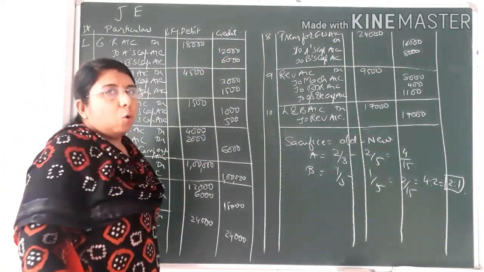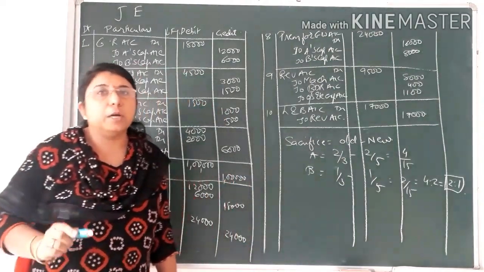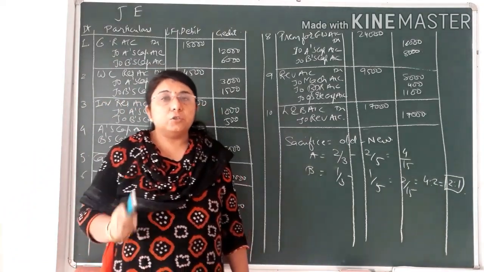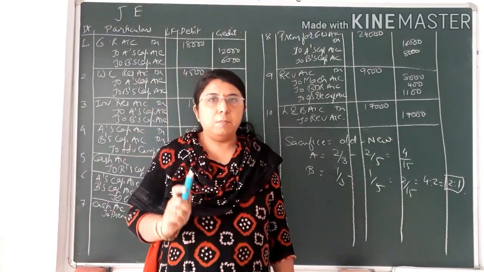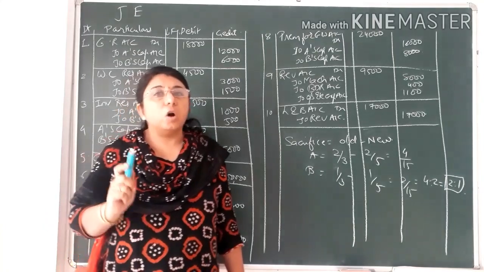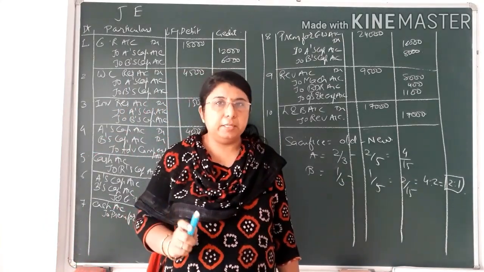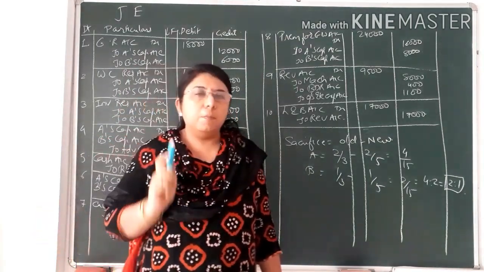In the same way, workmen's compensation reserve is also an accumulated profit, and that is also to be distributed amongst the partners. But students, if in the question it is given as workmen's profit sharing fund, mind well, then it is not a reserve, it is not accumulated profit, but a liability. And if it is a liability, it is not to be distributed amongst the partners.